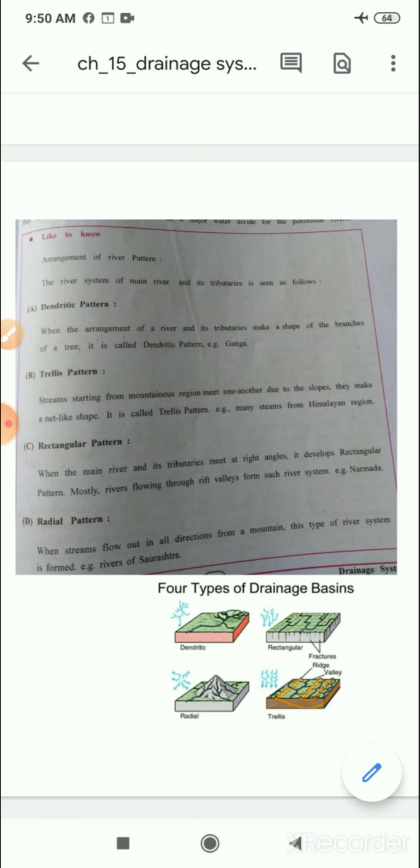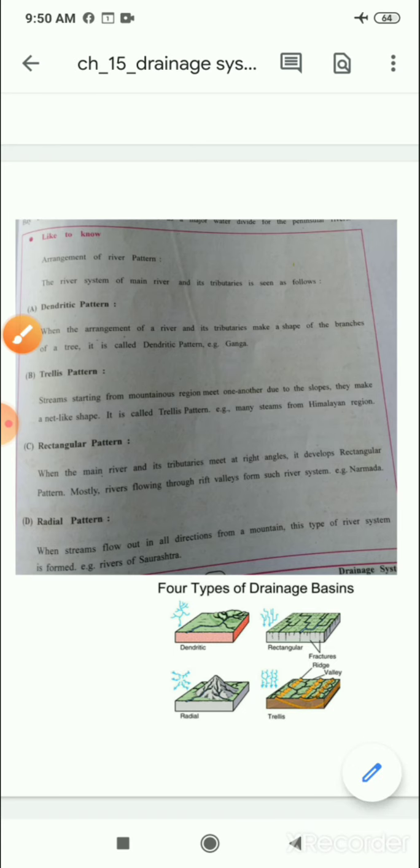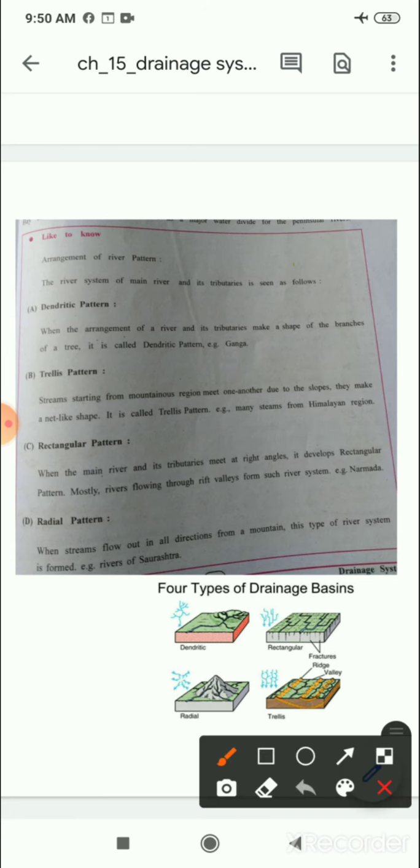Fourth, we have the radial pattern. Radial pattern: when streams flow out in all directions from a mountain, this type of river system is formed. Example, rivers of Saurashtra. The rivers of Saurashtra have a radial pattern.